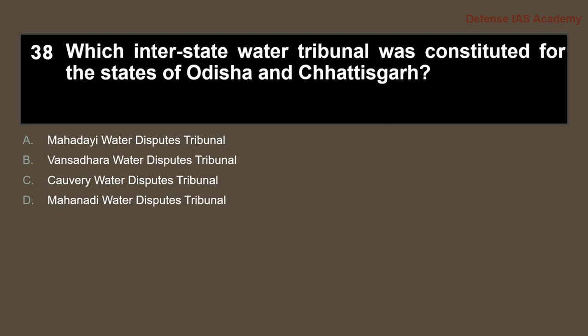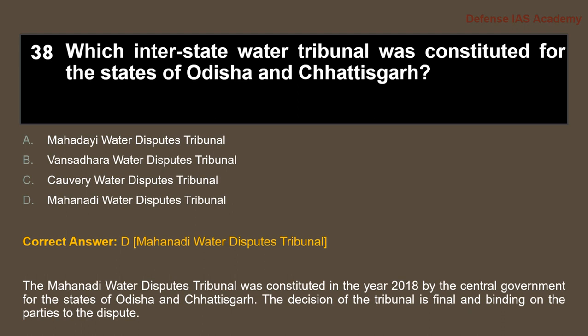38. Which interstate water tribunal was constituted for the states of Odisha and Chhattisgarh? The answer is option D, Mahanadi Water Disputes Tribunal. The Mahanadi Water Disputes Tribunal was constituted in the year 2018 by the central government for the states of Odisha and Chhattisgarh. The decision of the tribunal is final and binding on the parties to the dispute.